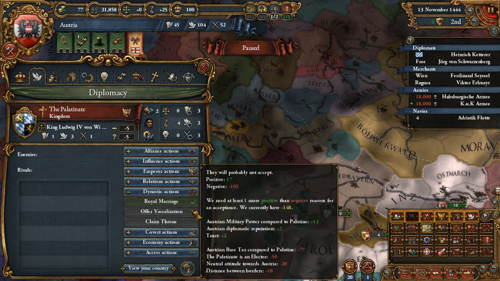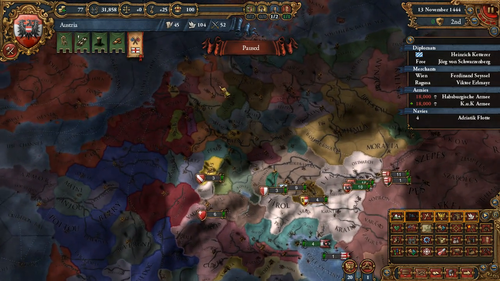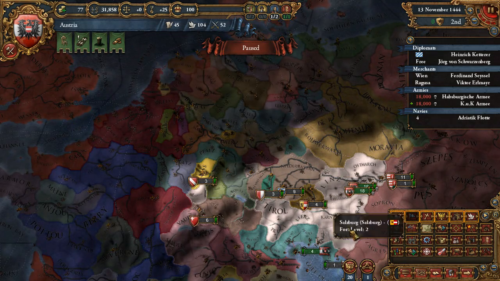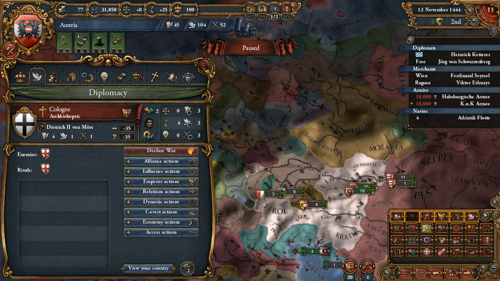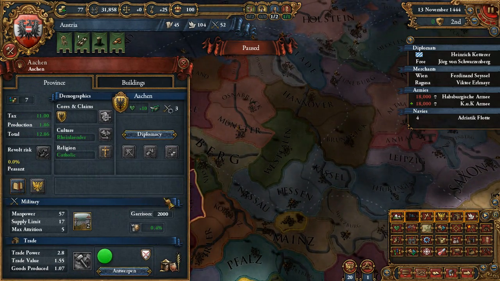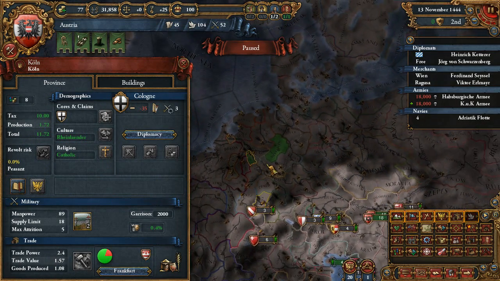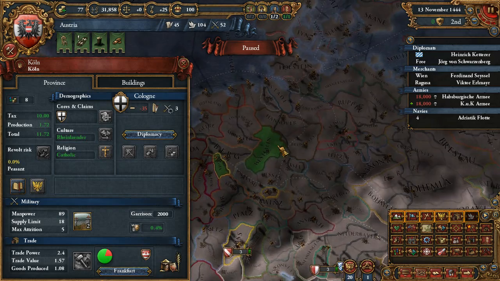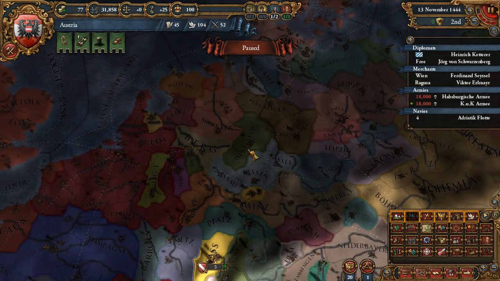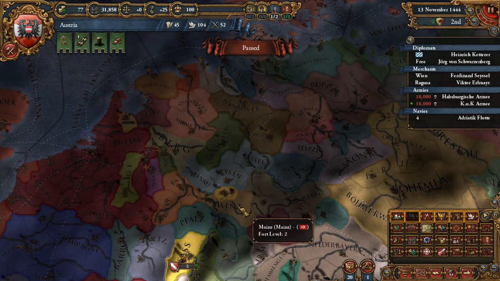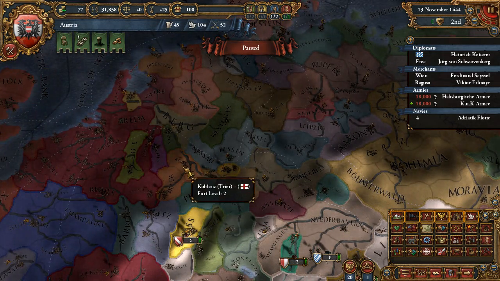They will not vassalize, of course, so I'll have to do some wars. Now I'll turn this down for a second. Cologne is also a... Where's Cologne? Or there it is. Okay, it also controls Westphalen. Okay, so it's a 2 province minor. Palatinate is a 3 province minor. Mainz is a 1 province minor. Trier is a 2 province minor.